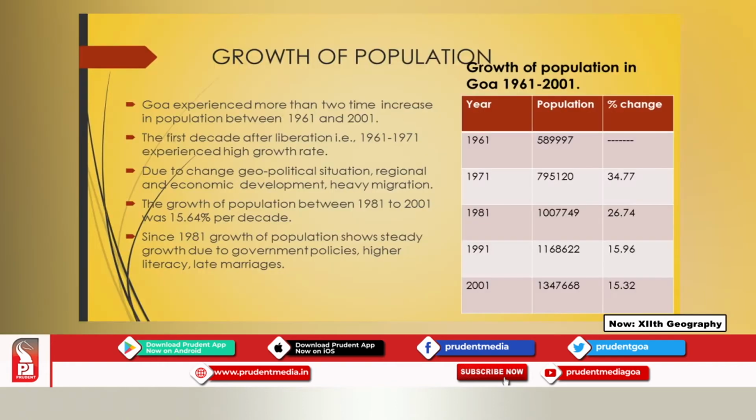So, since 1981 we can say that there has been a steady increase in the population in Goa. So, steady growth of population was experienced in Goa after 1981.